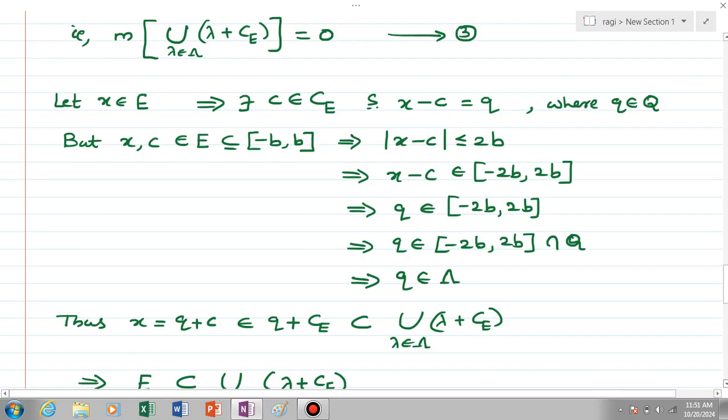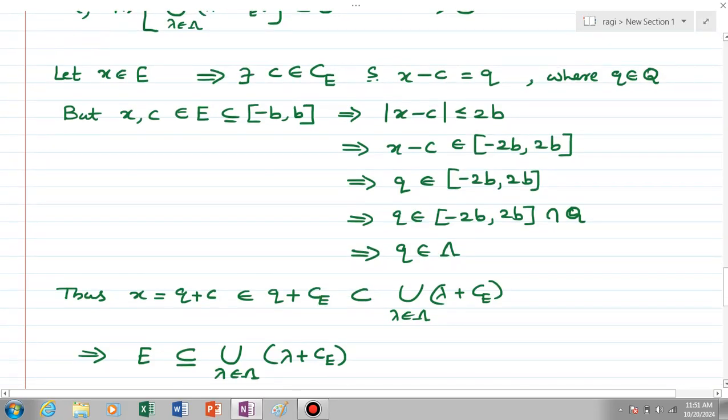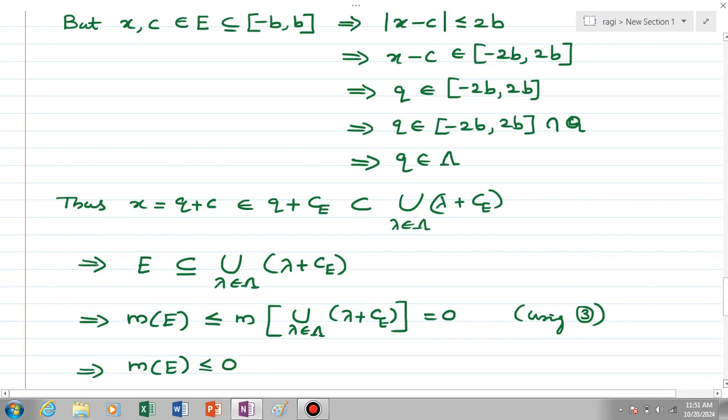This means that we have chosen an element x element of E, and we have found that x is an element of the union of all translates. This means that E is a subset of the union of all translates of CE. So we are checking the measure. We obtain that measure of E is less than or equal to measure of the union of all translates, and using equation 3 we can say that this is equal to 0.